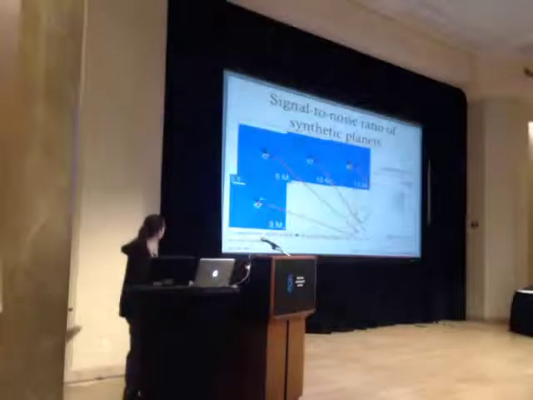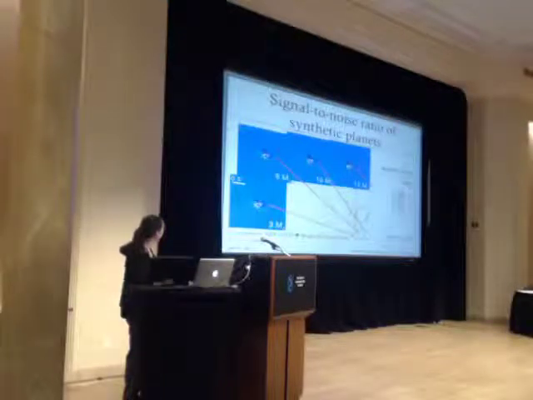We injected synthetic planets in the raw data, processed the data, and measured the signal-to-noise ratio for different planet masses. I represented here the signal-to-noise ratio as a function of planet mass for several separations in the image field. We see that the signal-to-noise ratio does not improve monotonously with the planet mass in SDI.